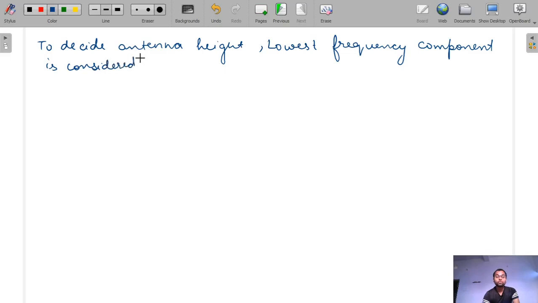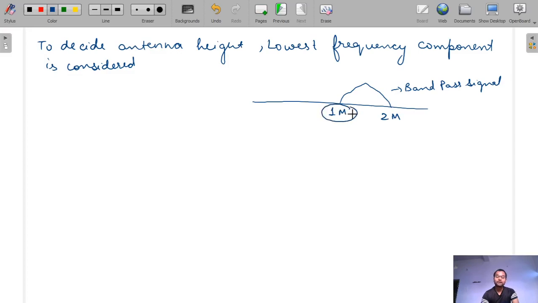Let's suppose this is our band pass signal, and the range of this band pass signal is 1 megahertz to 2 megahertz. Then we will consider 1 megahertz frequency to find the antenna height. So when we use the low pass signal, the antenna height is infinite, because the lowest frequency is at 0 kilohertz. And when we use the band pass signal, the antenna height is reduced. Understood?